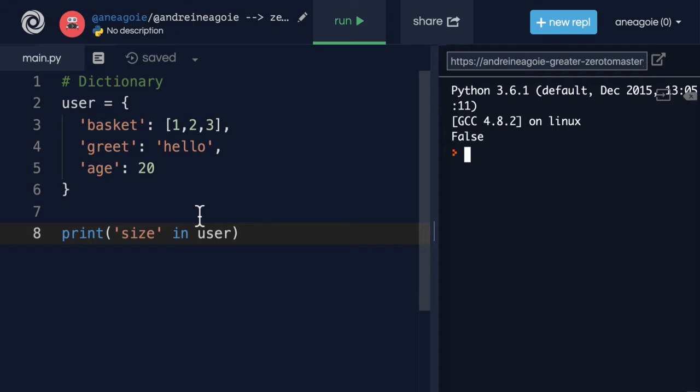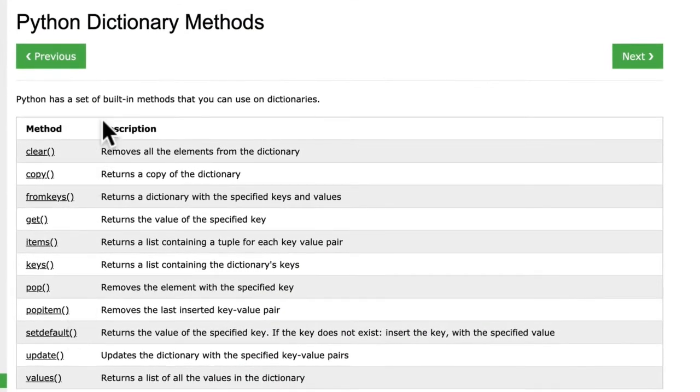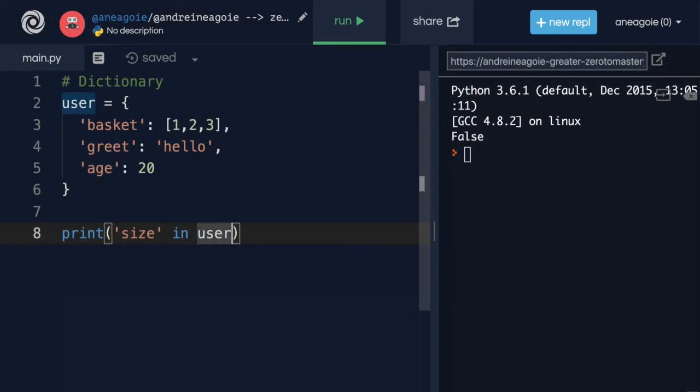And this, again, is another dictionary method that we can use. And by the way, you can see that there are not that many dictionary methods that dictionaries have. Luckily, we're going to go over the main ones here. The one is called keys. And keys simply checks the keys. What are the keys of user?